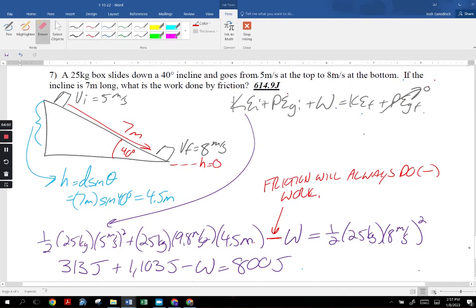This one is the work done by friction, just straight up work done by friction. I can tell you on a test, you'll never be asked what is the work done by friction. It'll be more like a coefficient of friction. It'll be a little bit tougher than this.